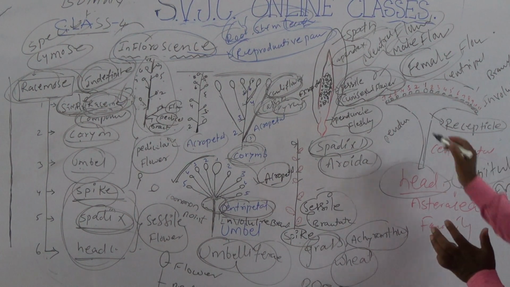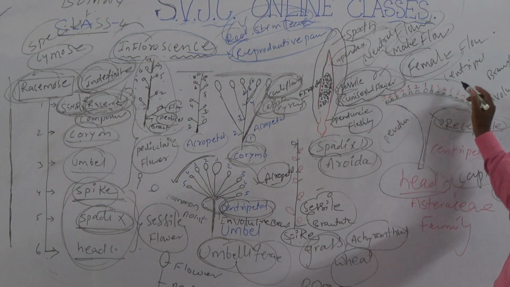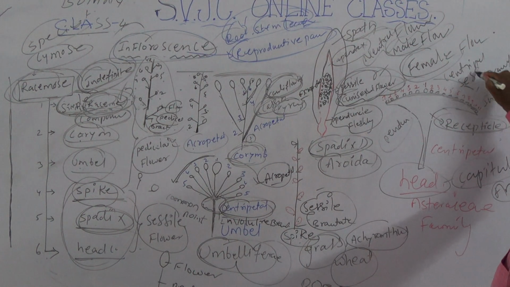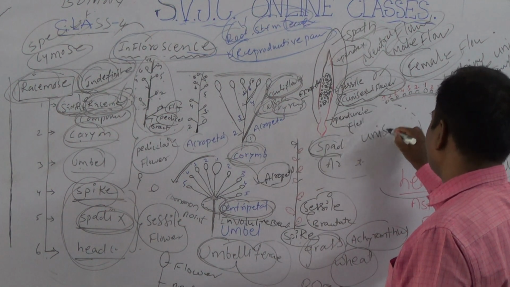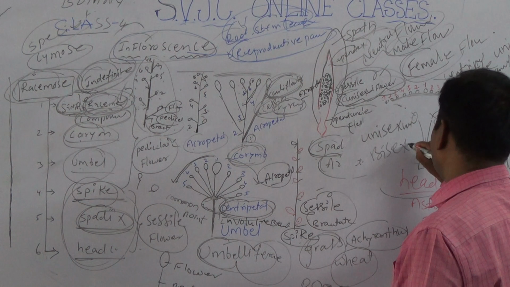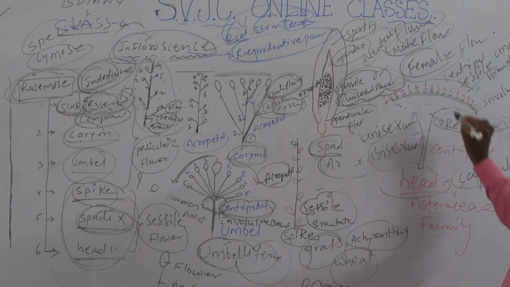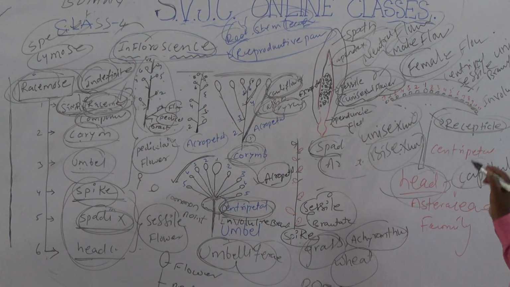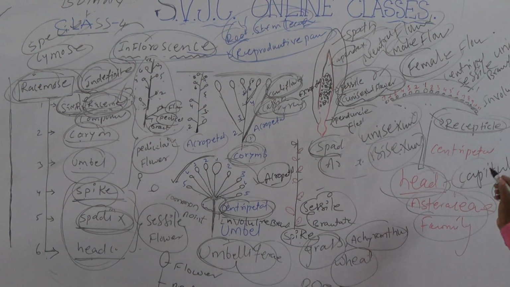So head is called capitulum or anthodium. The peduncle apex is condensed and is called the receptacle, and the flowers are sessile. Very important in head inflorescence: two types of flowers are reported, unisexual and bisexual. Very important point, students. Both types of flowers are reported in head inflorescence, so it is an advanced inflorescence. It is reported in the Asteraceae family, like sunflower and tridax.